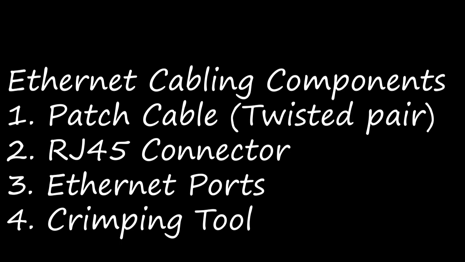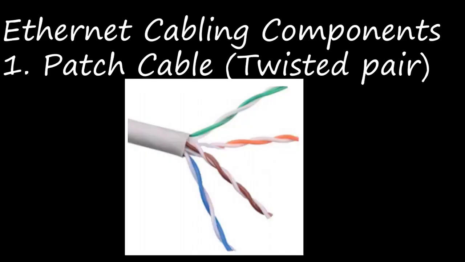The patch cable is the twisted pair. These cables are generally made up of 8 wires in different colors. 4 of them are solid colors and the others are striped ones; they will have stripes. The 8 colors are white-green, green, white-orange, blue, white-blue, orange, white-brown, and brown.